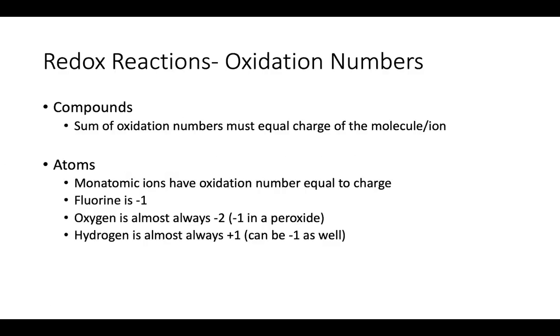Okay. Now moving on, to be able to tell if things are oxidized or reduced, we have to be able to assign oxidation numbers, which show ownership of electrons. Remember that when we're looking at a compound, the sum of the oxidation numbers of the atoms within that compound must equal the charge of the molecule. So if we're dealing with a neutral molecule, when we add up the formal charges, they have to add up to 0. If we're dealing with an ion, when we add up the formal charges, they have to add up to the charge on that ion.